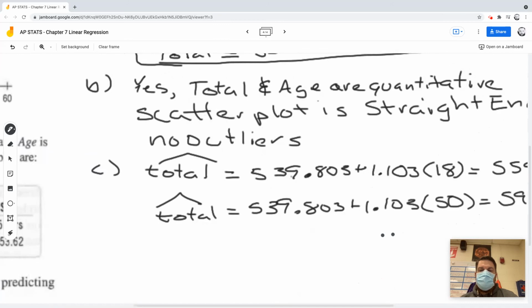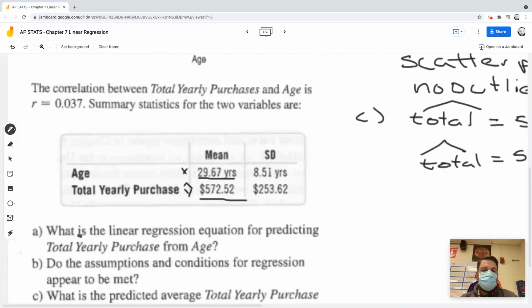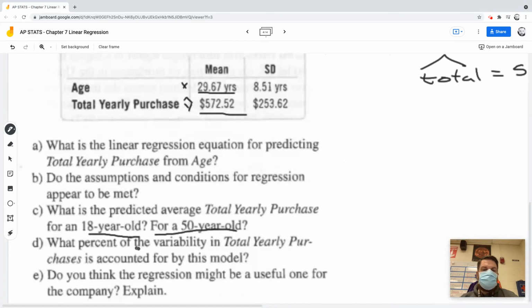Okay. So now Part D wants to know what is the percent of the variability of the total yearly purchases accounted for by this model. Well, now that one we just need R squared. That's all we need to do.